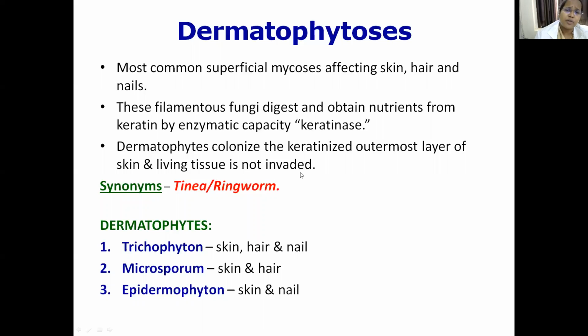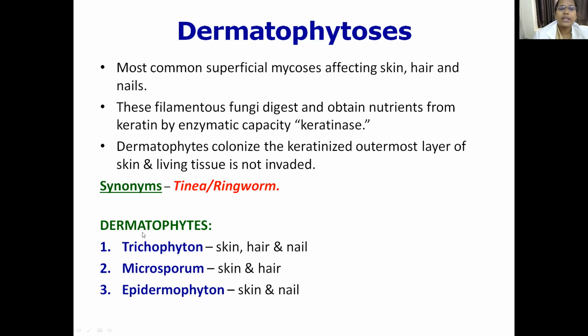These dermatophytes usually colonize the keratinized outermost layer of the skin, and the living tissue is not invaded. The synonyms of dermatophytosis are tinea or ringworm infection. So what are the common dermatophytes responsible for causing this? The infection produced is dermatophytosis, and the causative organisms are dermatophytes.